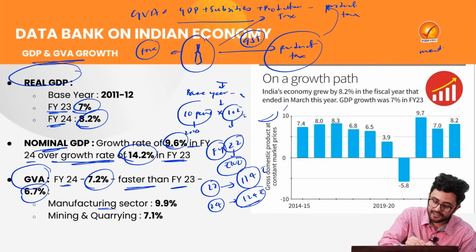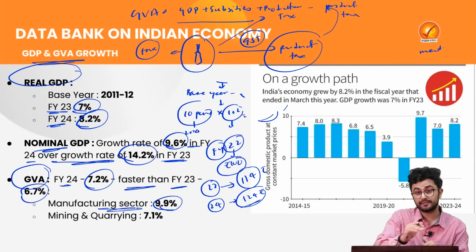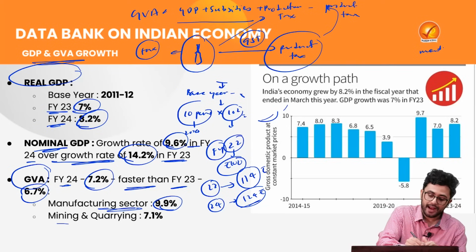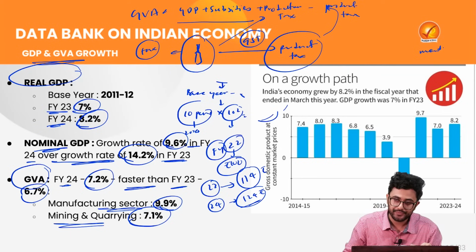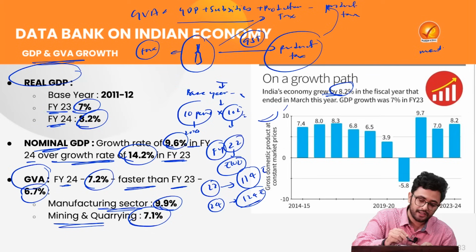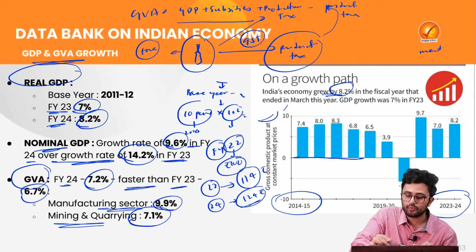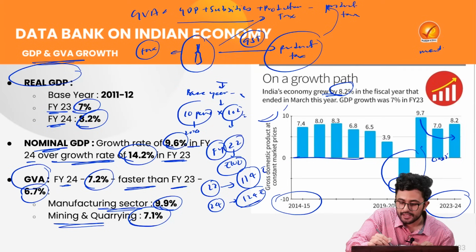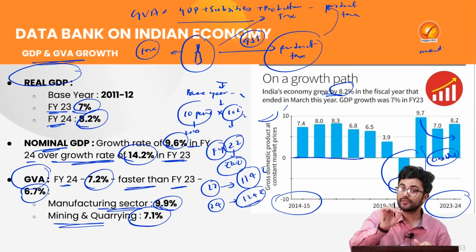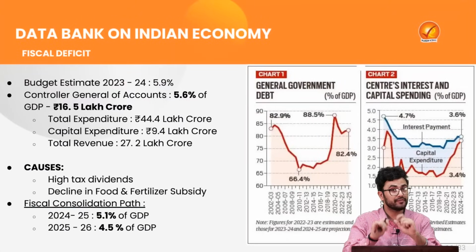The reason being that the manufacturing sector has increased by 9.9% and the mining and quarrying sector has increased by 7.1%. If we look at here, it is telling us about the real GDP growth which was registered. From 2014 to 23, we registered a negative real GDP growth, obviously in the pandemic time period. Since then, you cannot say that it has consistently increased. So if a statement like this comes in your prelims examination, be very careful.